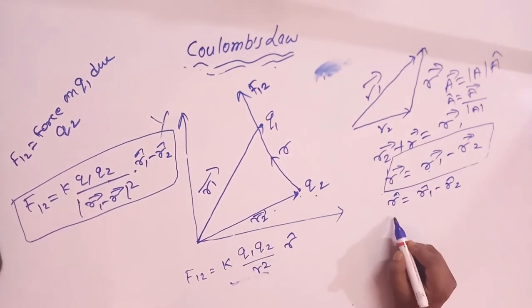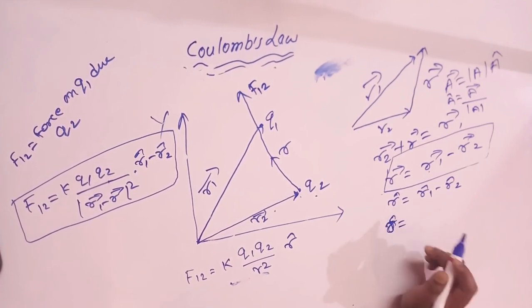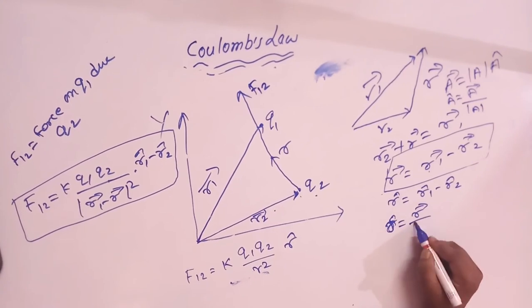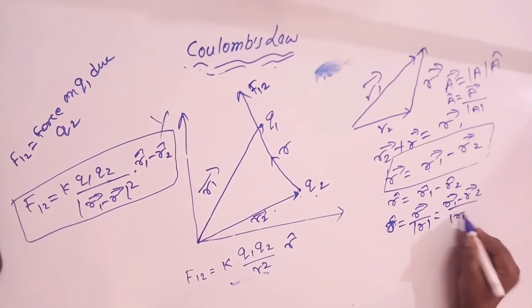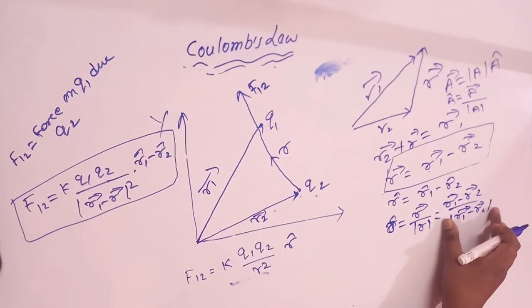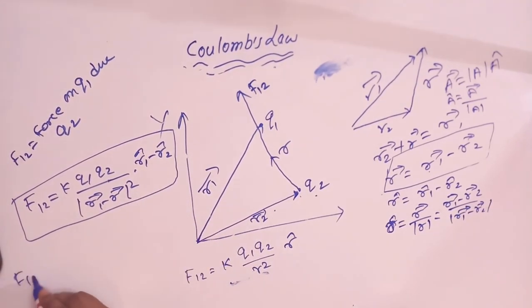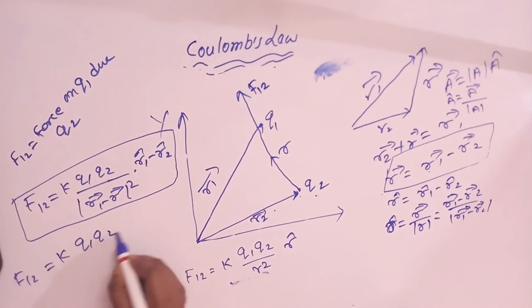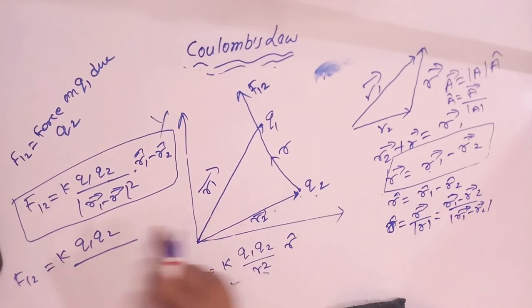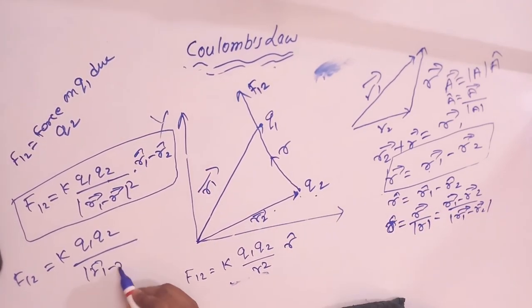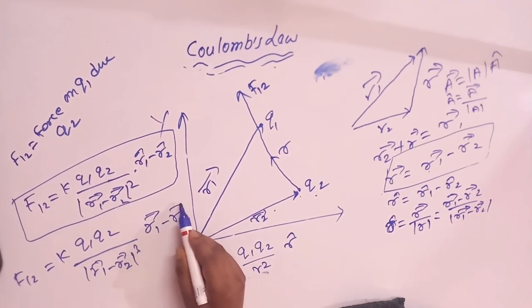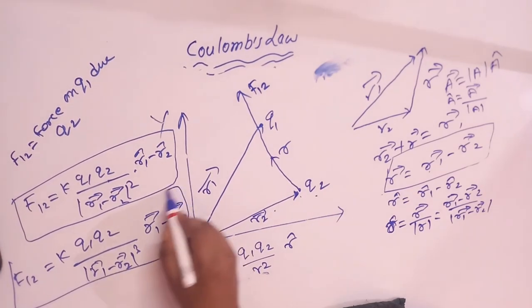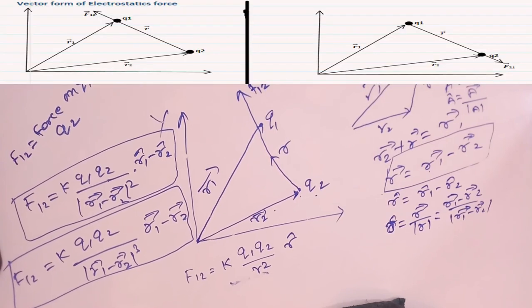So here the unit vector of R is equal to the full vector divided by its magnitude, and this will give you the full vector R1 minus R2 over the magnitude of R. Putting this equation here, we get F12 equal to K Q1 Q2 multiplied by this, and this becomes R1 minus R2 over the cube of its magnitude, and this is the vector form of Coulomb's law.